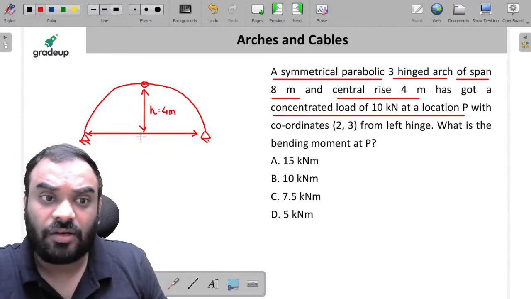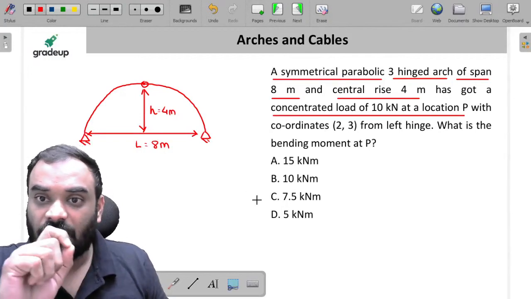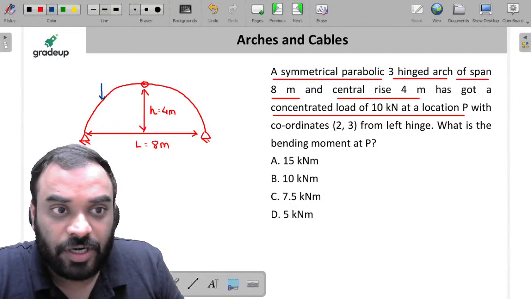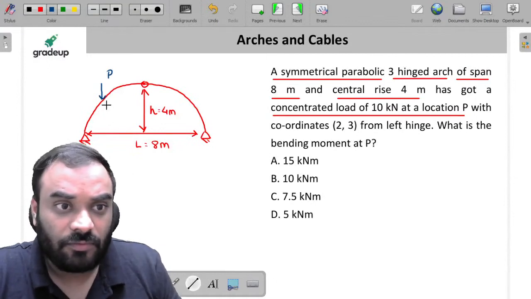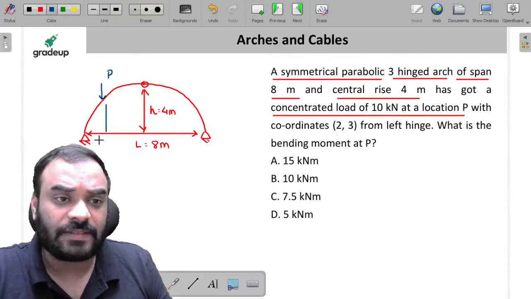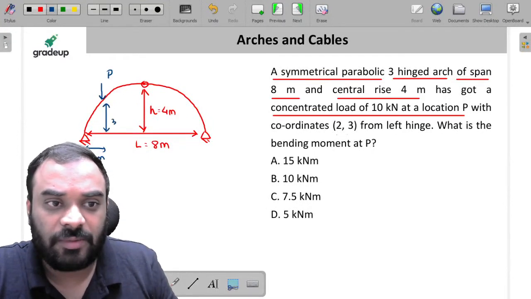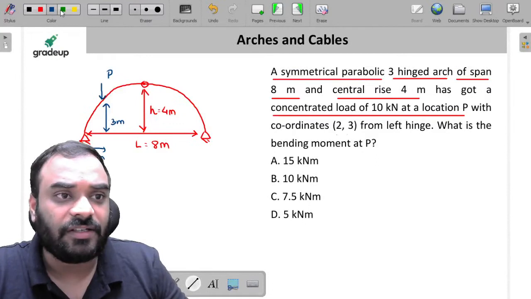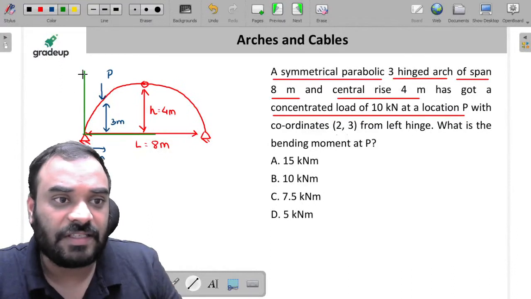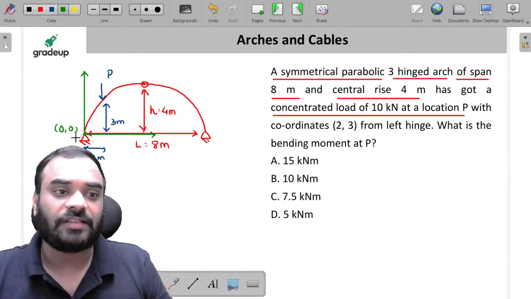4 meter. Now this is the span, which is L. L is equal to how much? 8 meter. Okay. Now a load is present at point P, at a distance of 2, 3. We can say that x is equal to 2 meter, and y is equal to 3 meter. They have considered the left support as the origin, which is nothing but 0, 0, right? This is your origin.